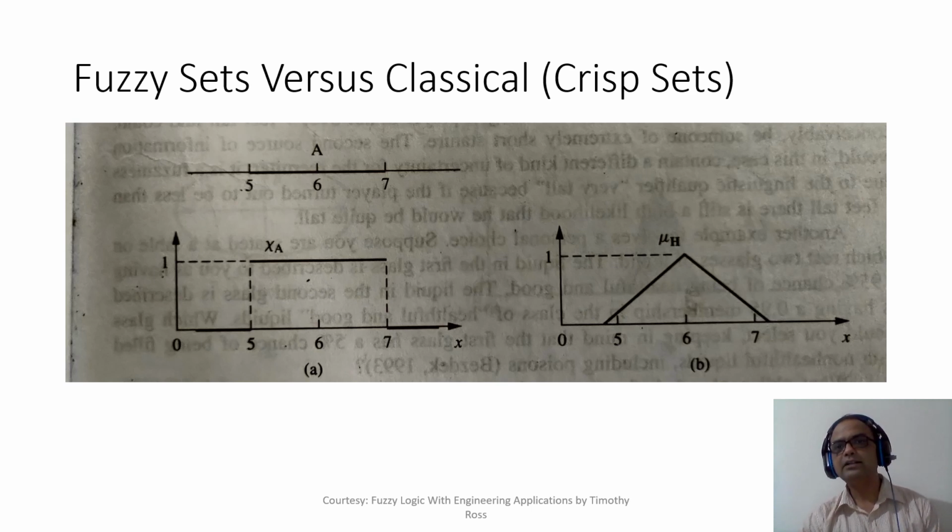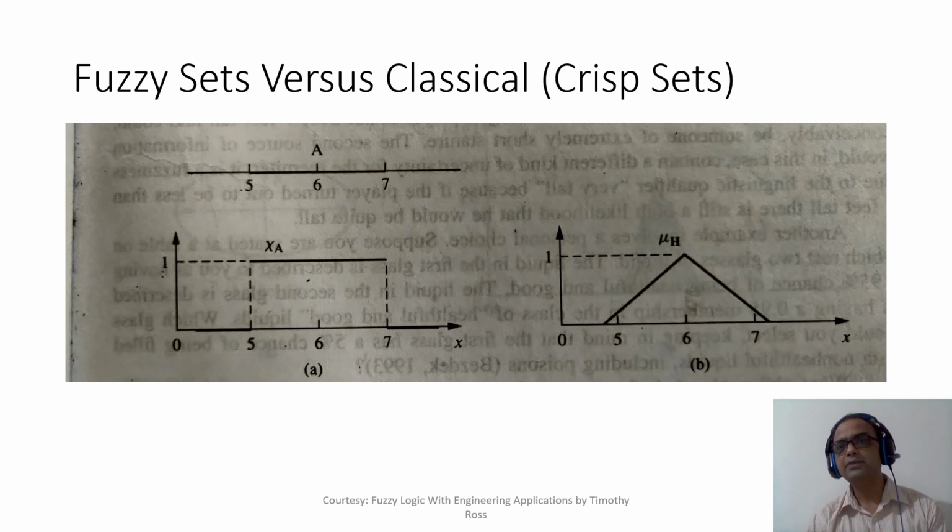Now let's consider the set of tall people. This diagram is denoted for tall people. As I explained earlier, a person whose height is precisely 6 feet will be considered as tall, so his membership value will be 1. But if a person's height is say 5 feet 10 inches or 6 foot 2 inches, then I'll keep on reducing the membership, right? Possibly if a person's height is less than 5 feet, I'll not say he's tall, he's small, possibly.